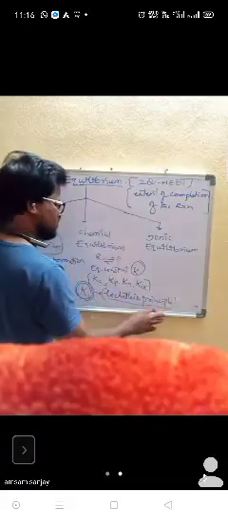What are the suitable conditions to get the maximum product from the reactant? That condition we are going to learn from Le Chatelier principle. It is very, very important.